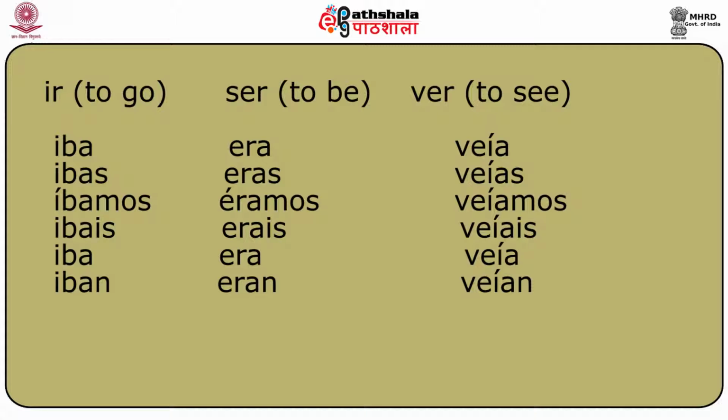So, yo iba, tú ibas, él, ella, usted iba, nosotros, nosotras, íbamos with an accent on the I, vosotros, vosotras, ibais, and ellos, ellas, ustedes, iban.